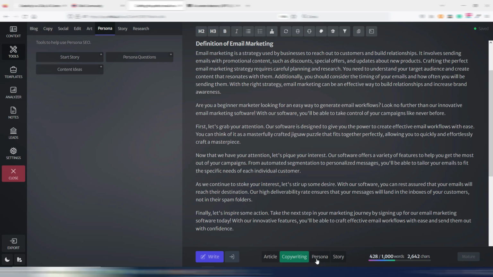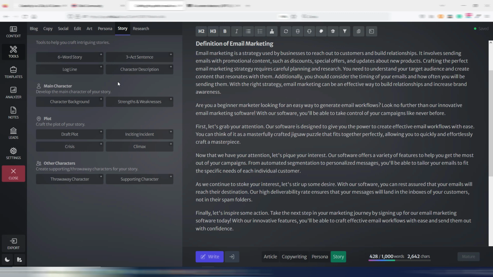Then, persona mode is slightly more creative. This is if you want to generate your persona, your target persona. And then you have story mode. This is fantastic if you want to generate stories, fictions, and something like this. You can generate your main characters, you can plot your story, and so on.